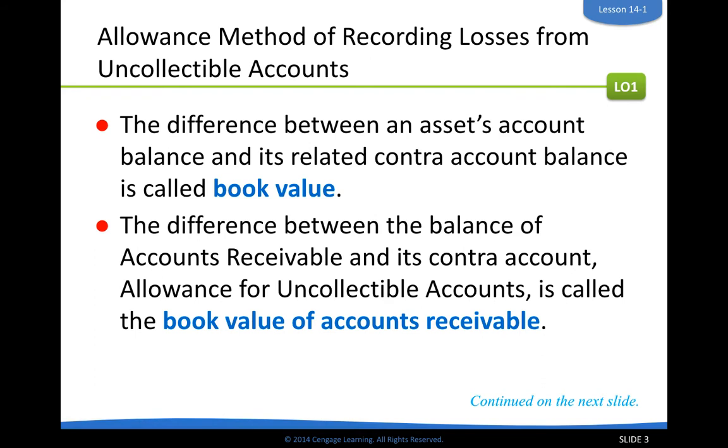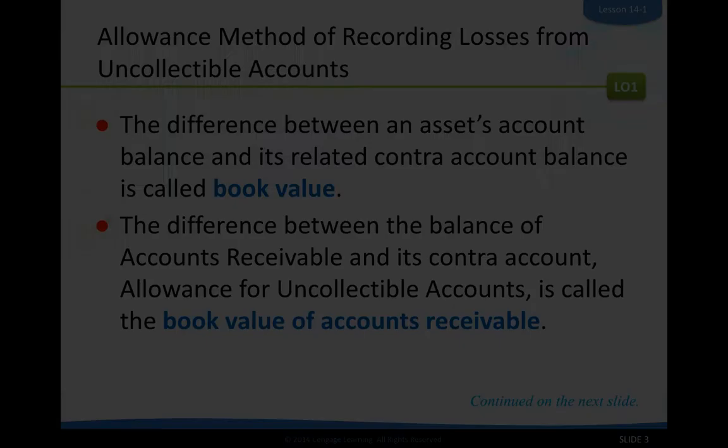We're going to have a couple of new accounts this chapter, and the reason is to determine the book value of accounts receivable. Accounts receivable is the amount that companies owe us. If you want to look at the accounts receivable balance, you take accounts receivable and subtract the allowance for uncollectible accounts, which is the new account. The allowance for uncollectible accounts decreases accounts receivable, just like, for instance, purchases discount decreases purchases.